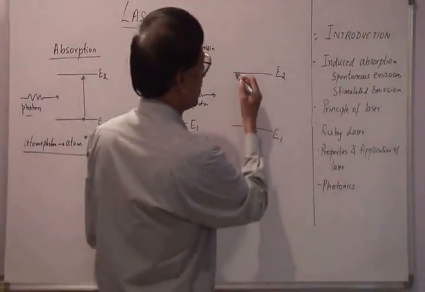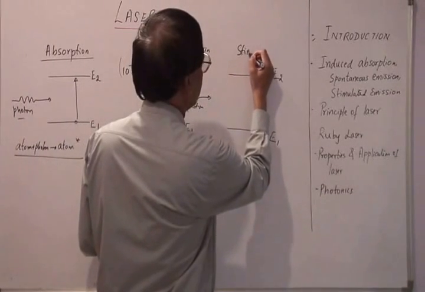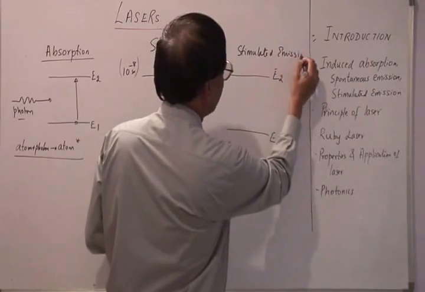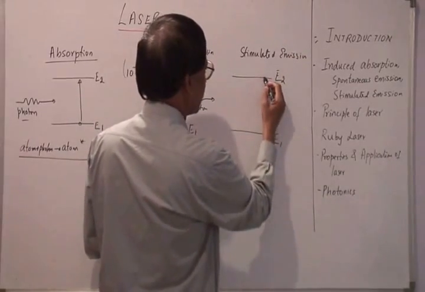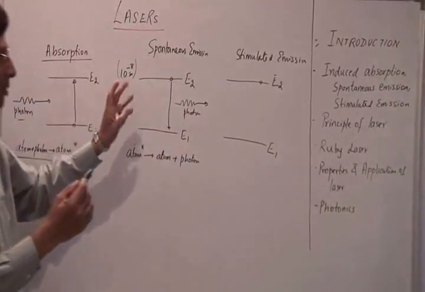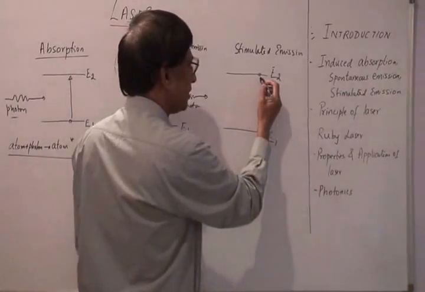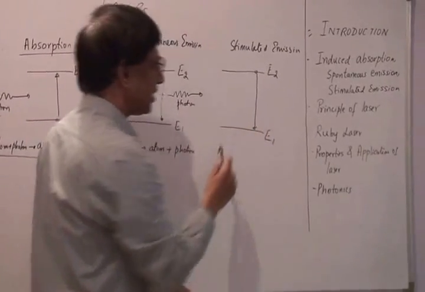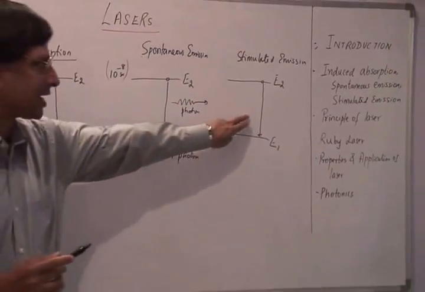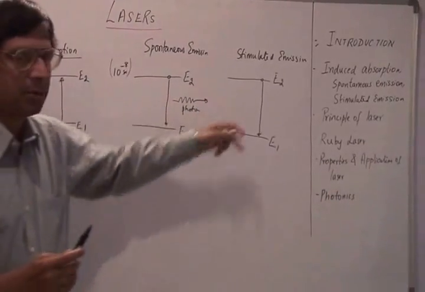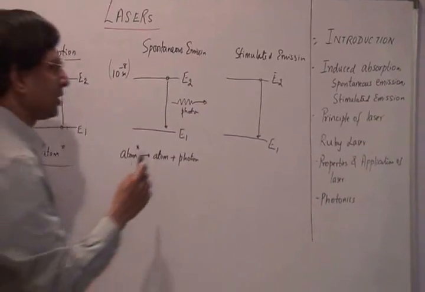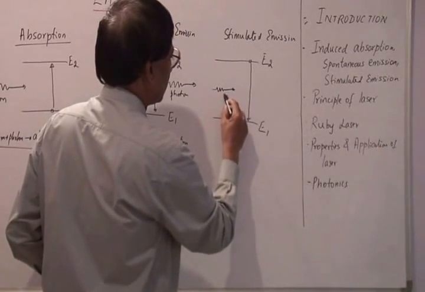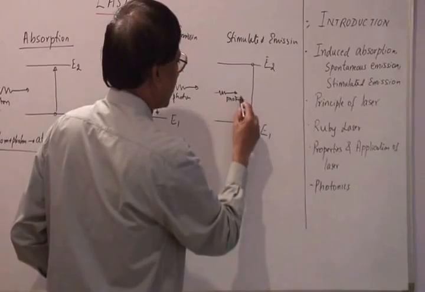And now we talk about the other type of emission, which is called stimulated emission. Let me explain what this is. Even in this case, this is pretty similar to spontaneous emission in some aspects, in that the atom at a higher energy state falls back to the lower energy state. So as far as this action is concerned, spontaneous emission and stimulated emission are the same. Note that in this case there is a difference because we are making one photon incident on the excited atom.